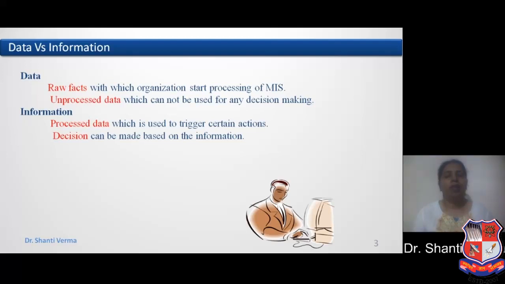So we can say that data is raw facts in any organization that is unprocessed and cannot be used in any decision making process. Information is processed data that triggers certain actions and can be used in a decision making process in any organization.